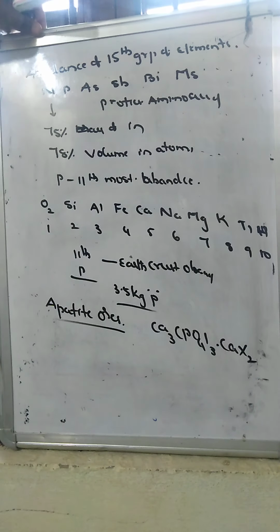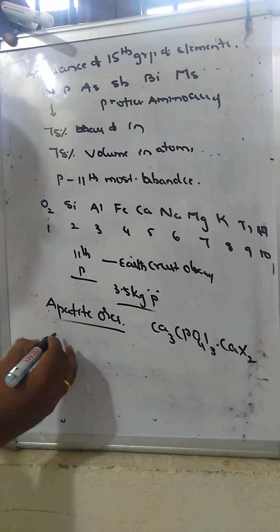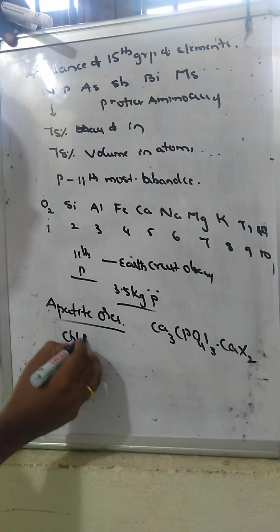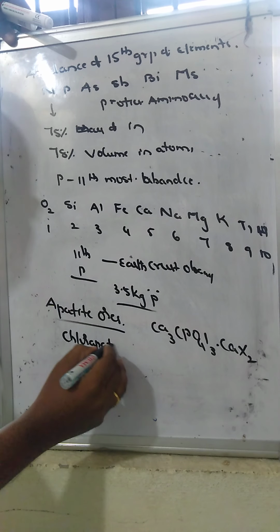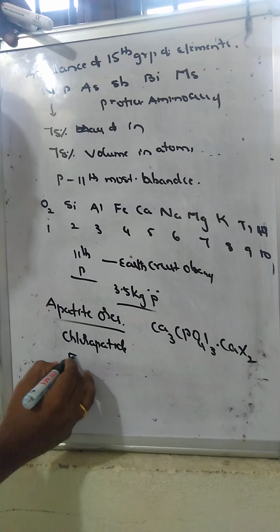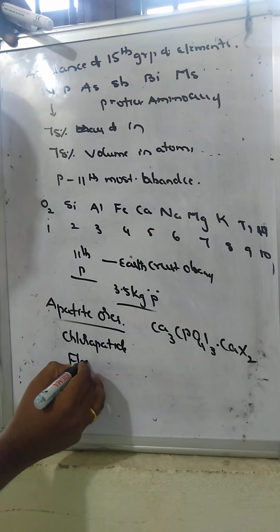These we call chlorapatite, fluorapatite, hydroxyapatite, apatite. So chlorapatite means 3 moles of calcium phosphate,